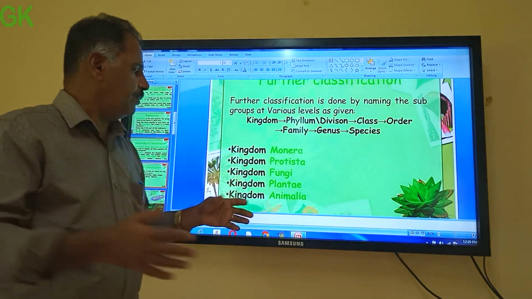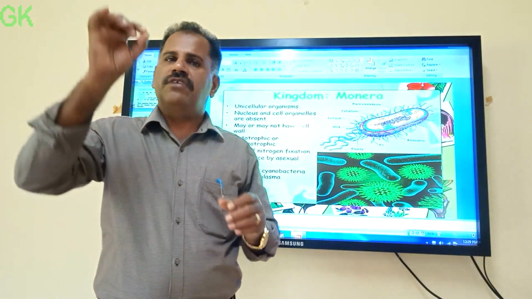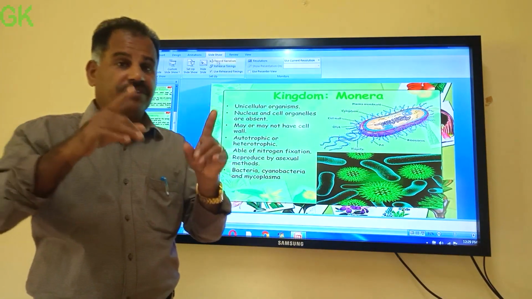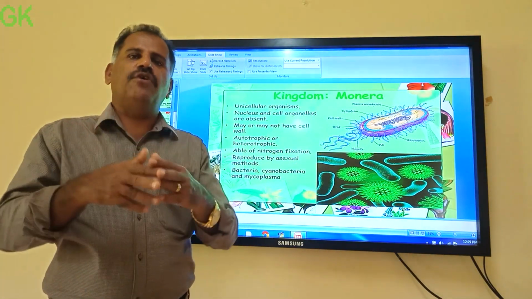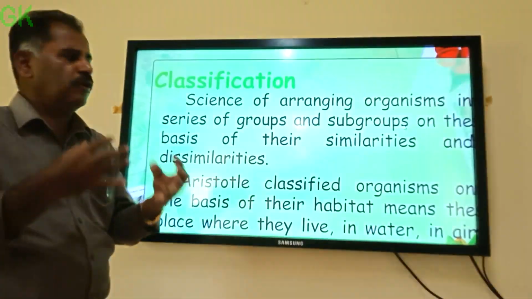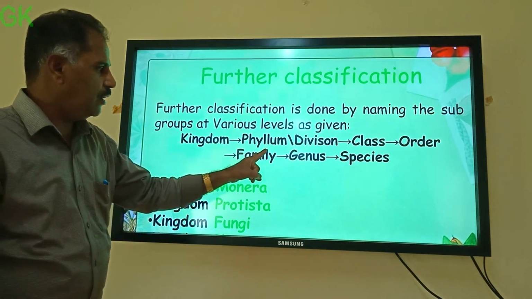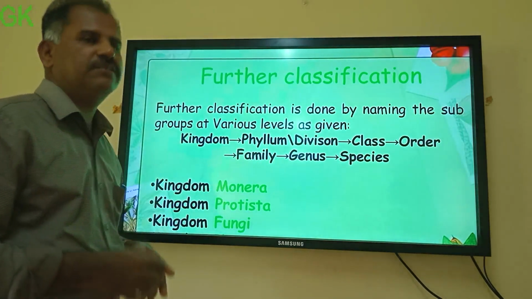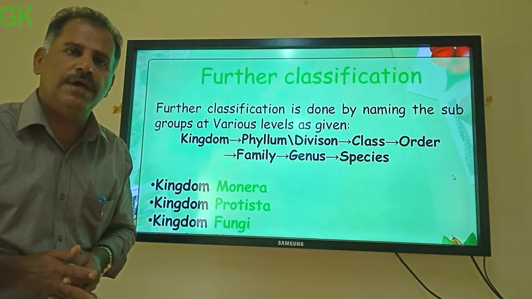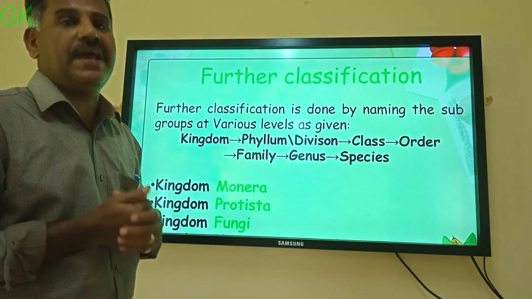Now there are different systems of classification proposed by different people. First we told Aristotle proposed. After Aristotle, the best accepted system of classification in biology is the 5 kingdom classification, which was proposed by Robert Whittaker in 1969.